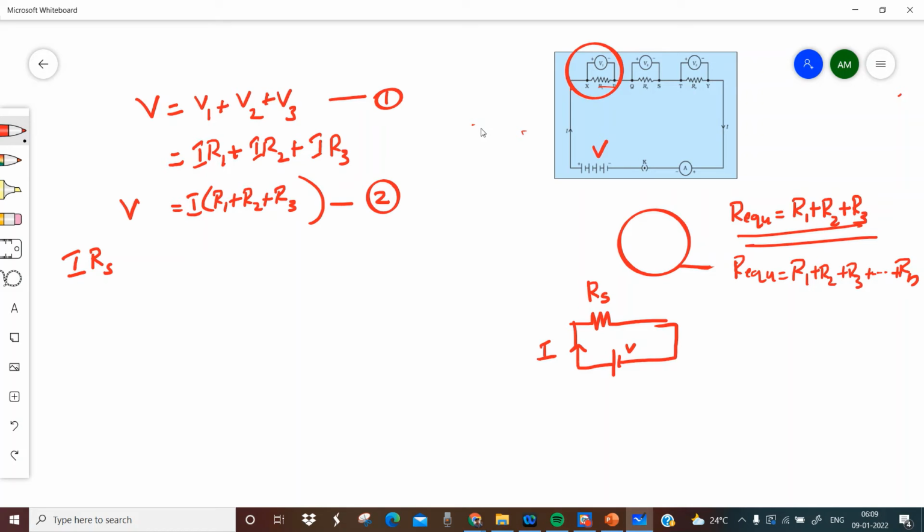If I replace all three resistors with an equivalent resistor, the current will be the same I. So I into Rs is equal to I into R1 plus R2 plus R3. Now this I and I get cancelled, so the equivalent resistance Rs is equal to R1 plus R2 plus R3.